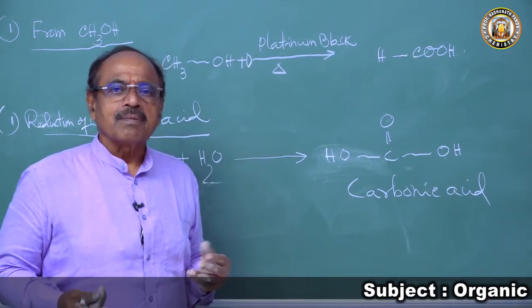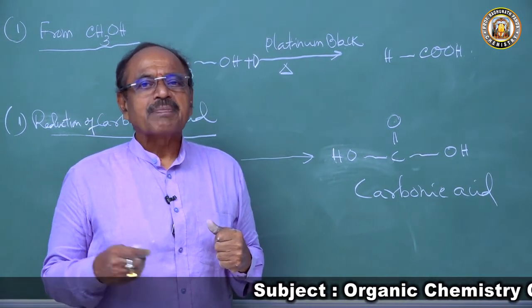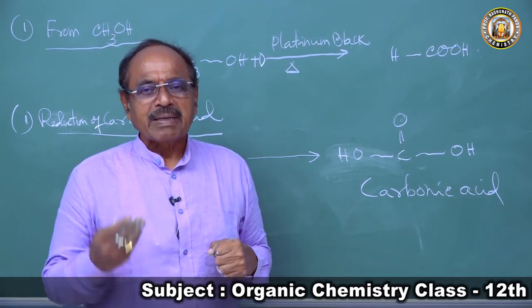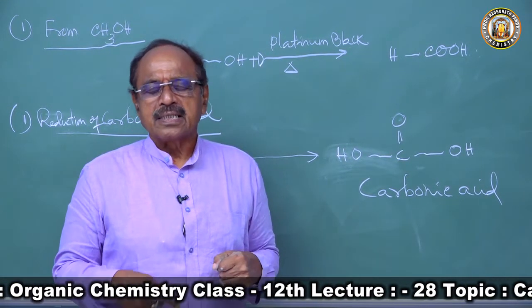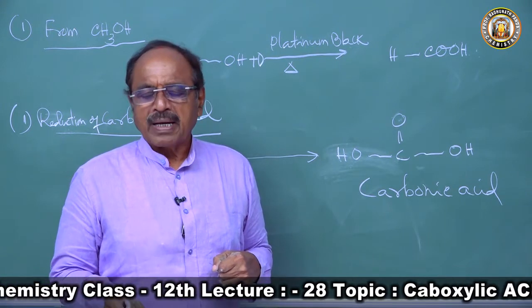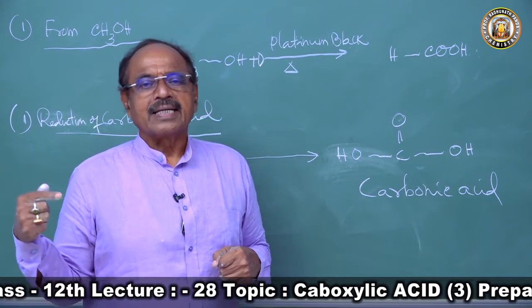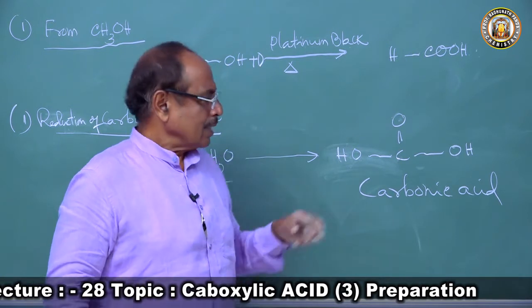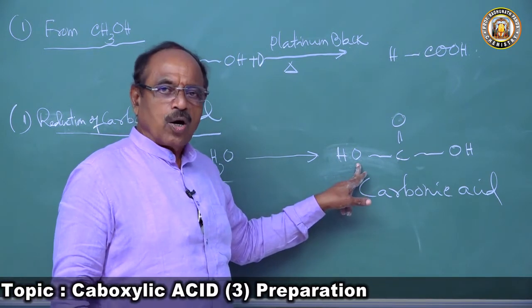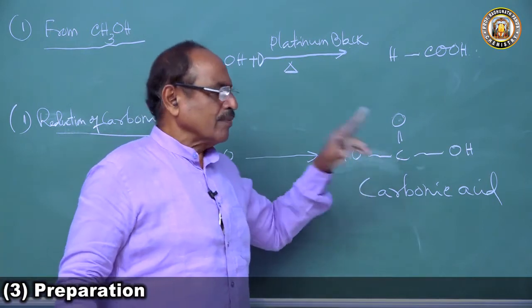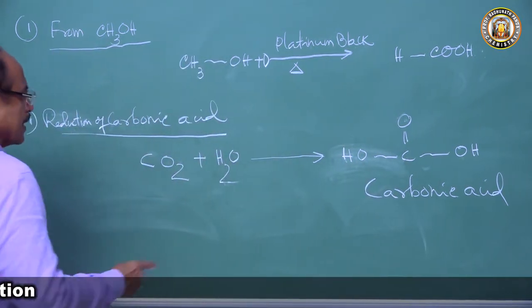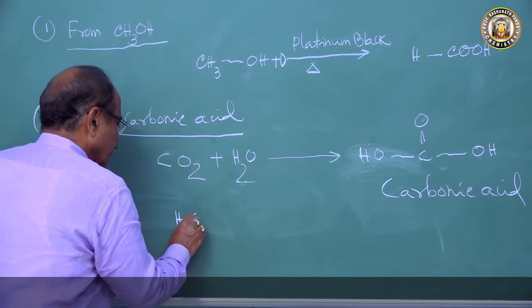Who does the reduction? Palladium, platinum. If you take palladium black and pass hydrogen gas in presence of palladium black, the hydrogen gas will take the oxygen, remove the oxygen, and we get the formic acid.